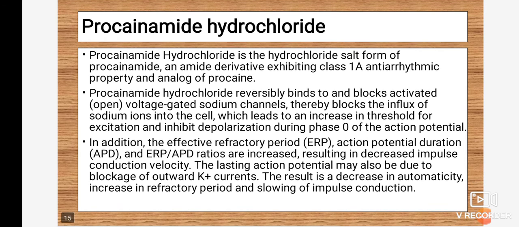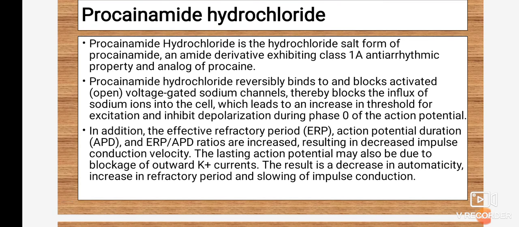Just it is converted into their hydrochloride form. An amide derivative, okay, it is an amide derivative as it contains a C double bond O NH2 group, exhibiting class 1A antiarrhythmic property, and an analog of procaine. Okay, so this is an important point. It is similar to procainamide, but it is converted into its salt form, the hydrochloride salt form, for the enhancement of the activity. So the remaining mechanism of action remains as it is.